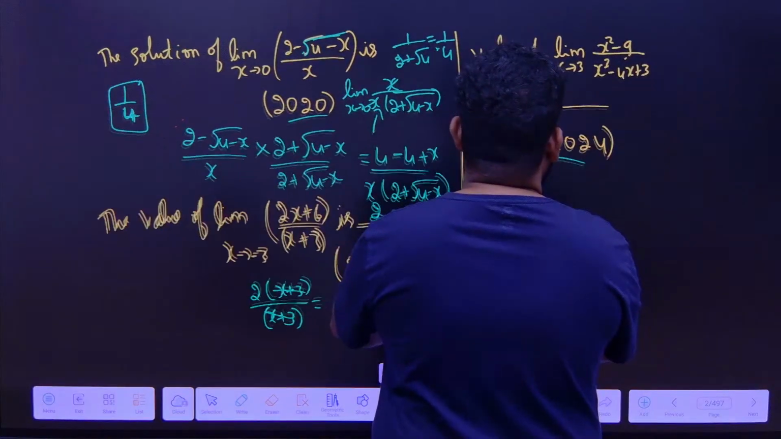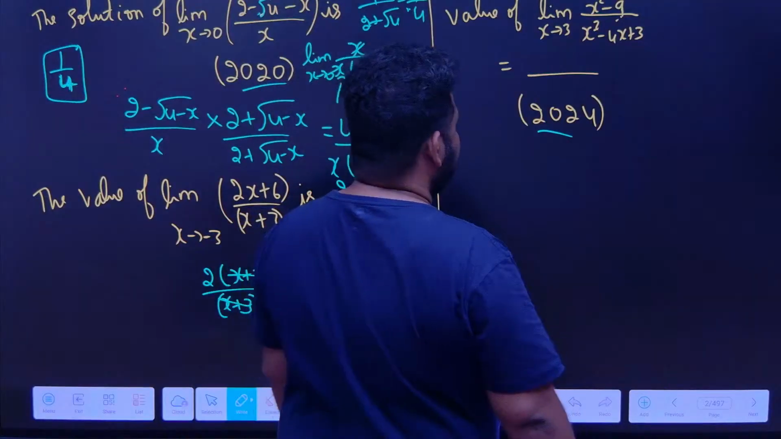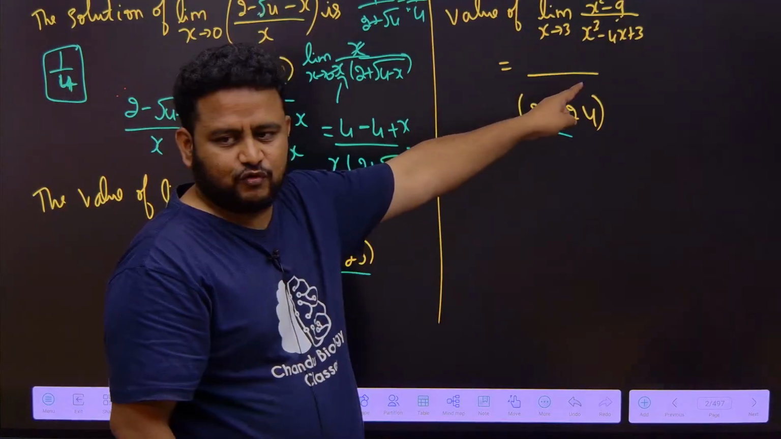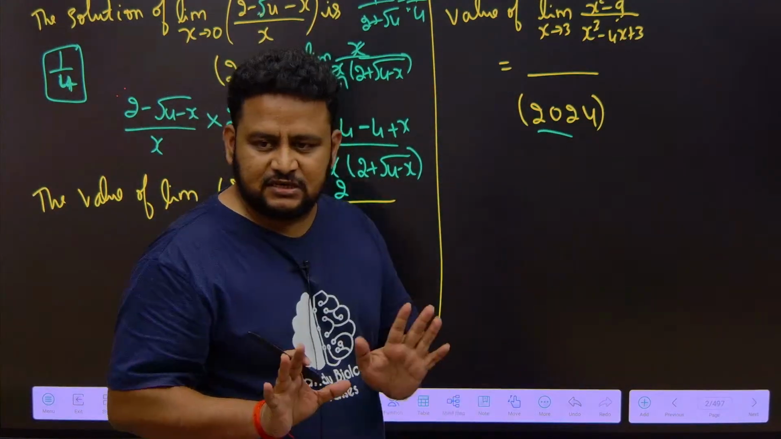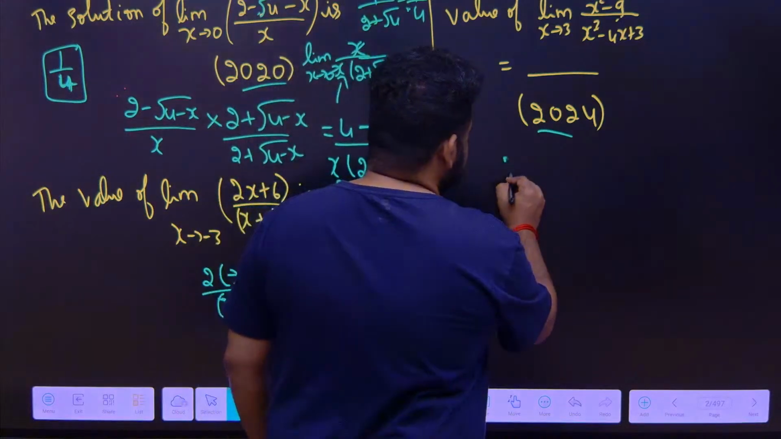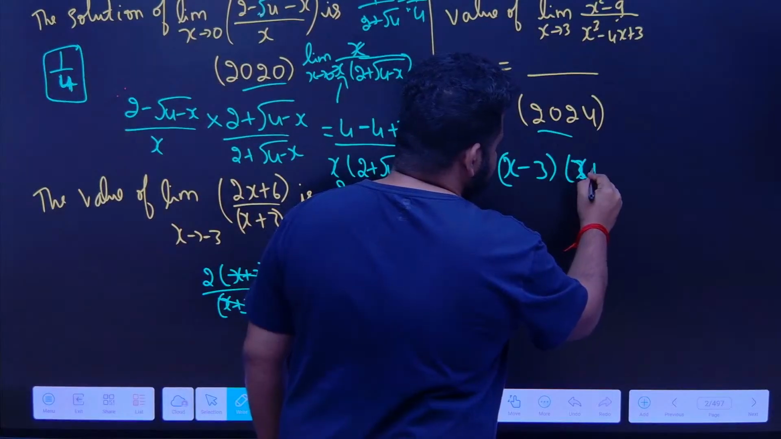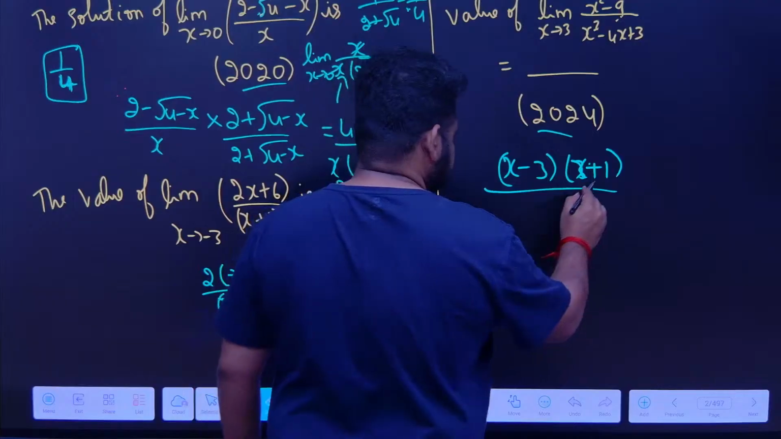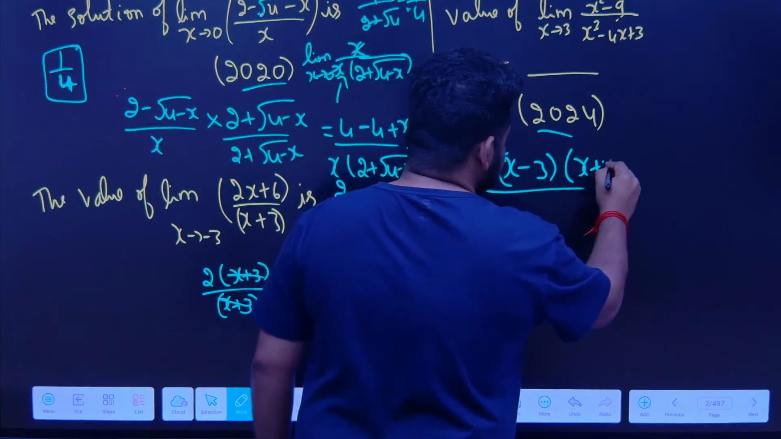Now have a look at this question. This was asked in last year's 2024 paper. They are giving x square minus 9 by x square minus 4x plus 3. First of all, let us factorize it. So x square minus 9 can be written as what? x minus 3 into x plus 3. Correct? Yes, x minus 3 into x plus 3 divided by, sorry, this should be x plus 3 into x plus 3.